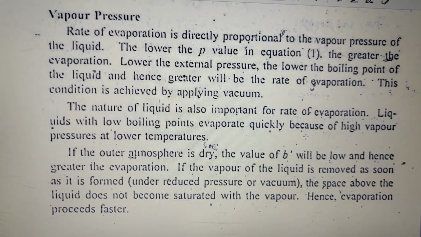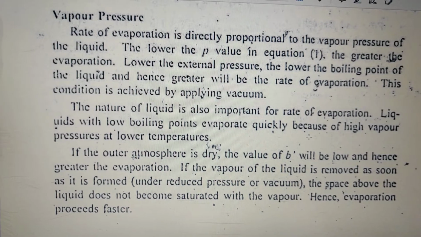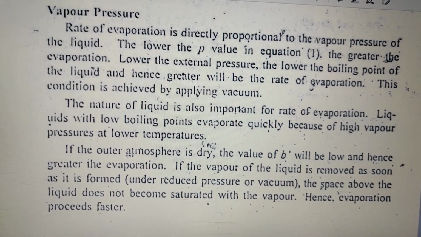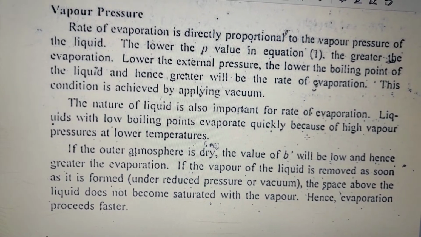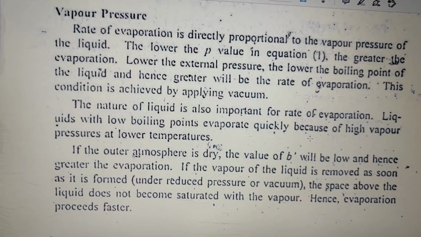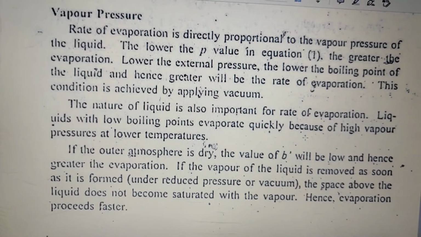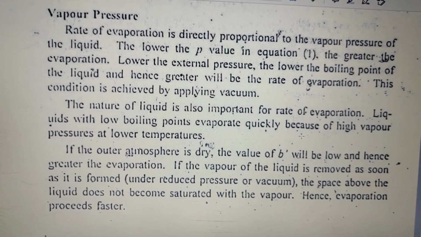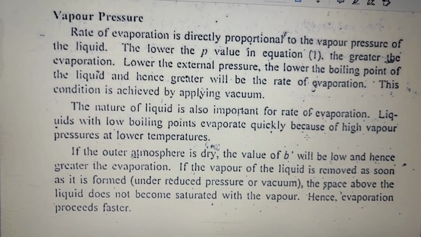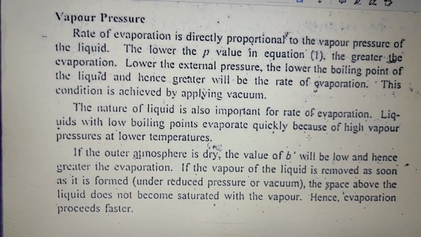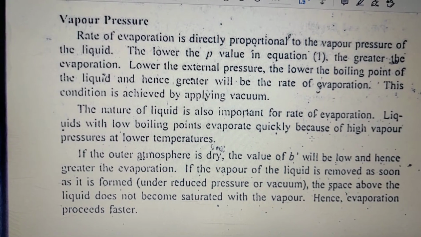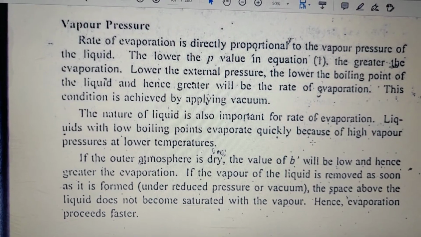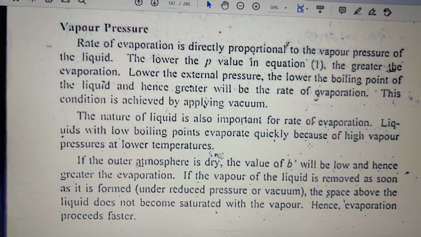External pressure meaning the pressure exerted by the vapors in the outside atmospheric air. If that is low, the rate of evaporation in your solution would be better. This condition is achieved by applying vacuum, so that you don't allow the external pressure to influence your solution that is under evaporation. See the third paragraph, that also explains it very clearly. If the outer atmosphere is dry, that is in your vacuum conditions, the value of B'. What is B'? B' is the actual vapor pressure of your liquid outside. So if B' is low, there would be greater evaporation. If the outer atmosphere is dry, you will have greater evaporation.